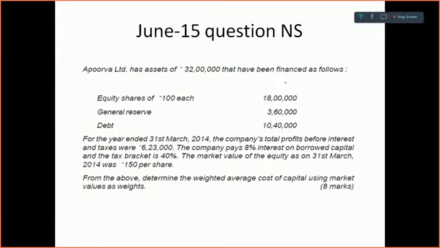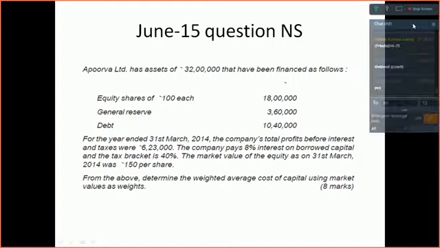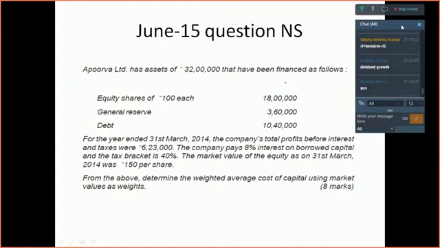It is a question that came in June 2015 examination. The question was, Apurva Limited has assets of rupees 32 lakhs that have been financed as follows. Equity shares of rupees 100 each for rupees 18 lakhs, general reserve of 3,60,000 and debt of 10,40,000. So now a new item has come in the capital structure, which is general reserve. So you have to look into it.